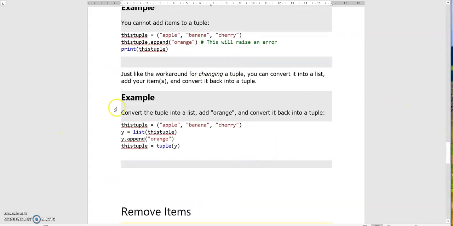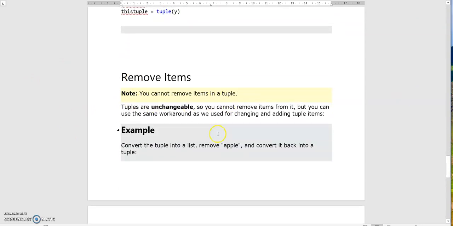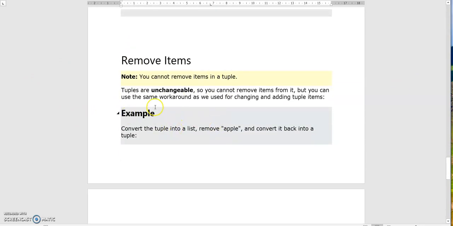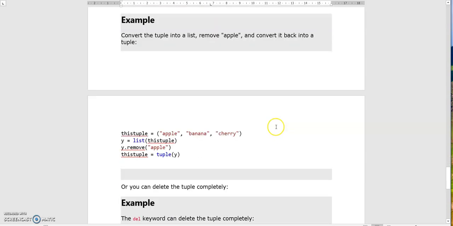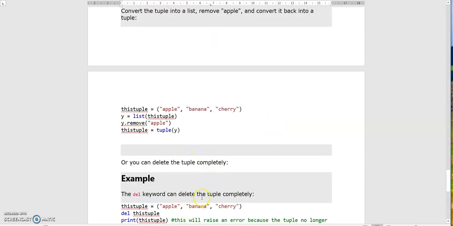Next, removing also can't be done in a tuple. For that also, tuples are unchangeable, so you can't remove items, but you can use the same workaround as we used for changing and adding tuple items. That means convert the tuple into a list, remove, and then convert back into a tuple.